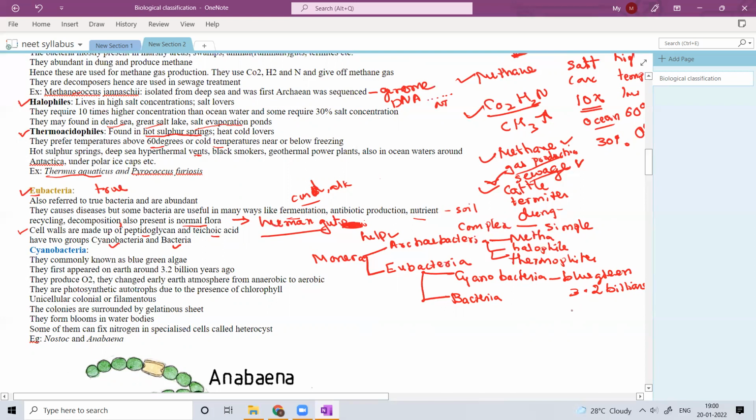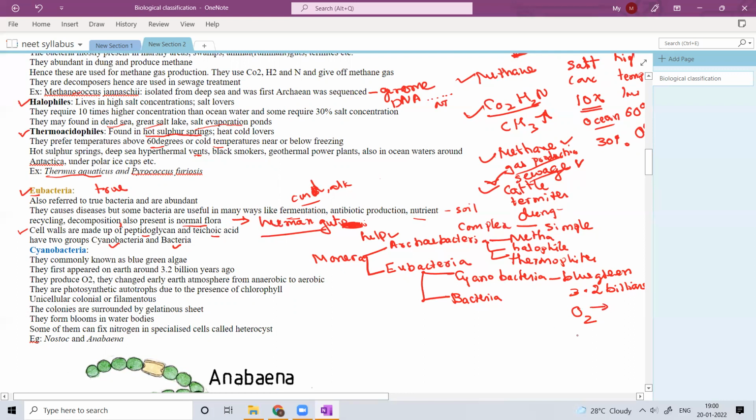Before life started, there used to be no oxygen at all in the atmosphere. After the blue-green algae appeared on Earth, they started producing O2, and this O2 started releasing out.